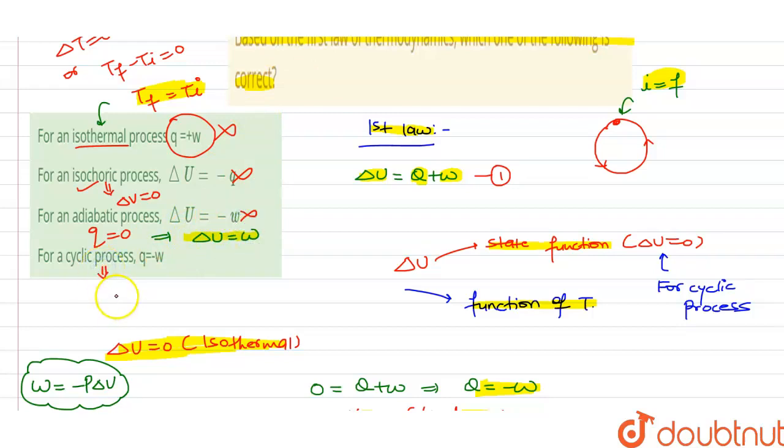For the cyclic process, we have known that delta U will be 0, because in a cyclic process the initial and final state will be the same, and delta U, which is a state function, will also be the same. So Q plus W is equal to 0. On further solving, we will get Q is equal to minus W. So we can easily say that our fourth option is correct.